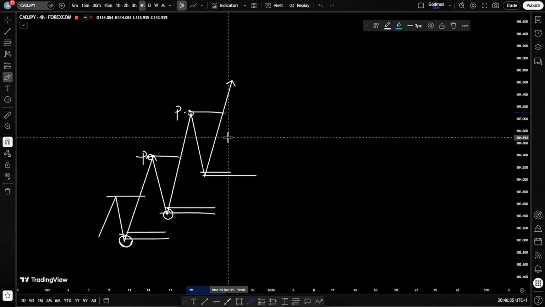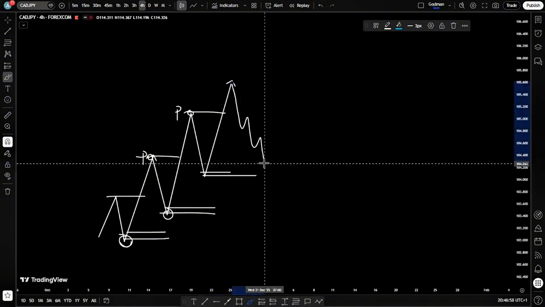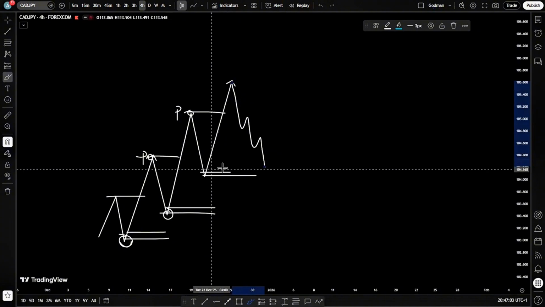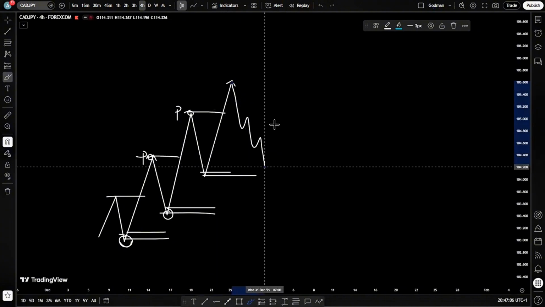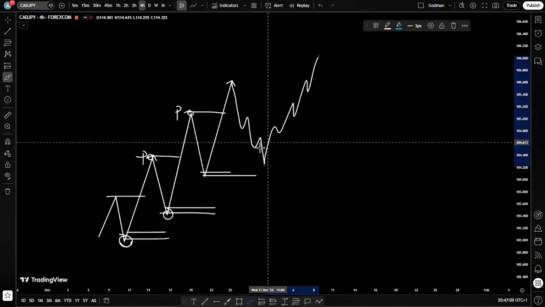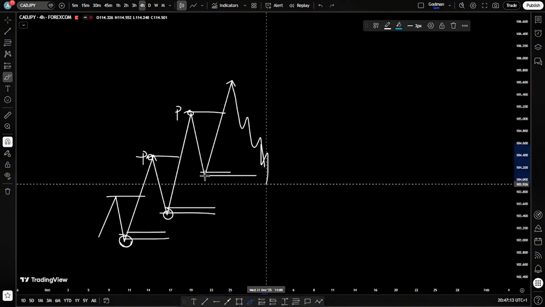Now the demand is weakening because price is in a premium. So in order to continue the buy move, price has to come back into discounted pricing. Now what happens is that the market is going to induce the most recent level of demand. At this level, price is premium. So the late buyers that are coming in at this level of demand, hoping to continue the buys to the upside, price is going to manipulate their positions. All right. So price is going to come in, take them out. And this is going to become what?